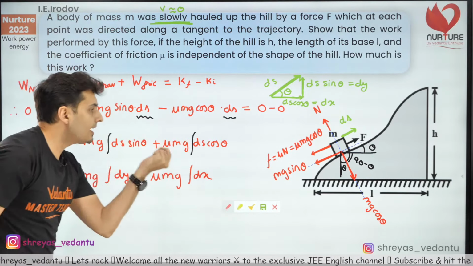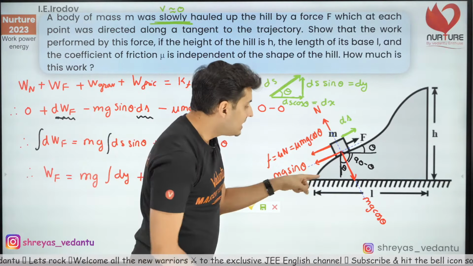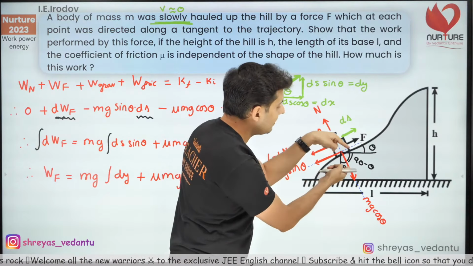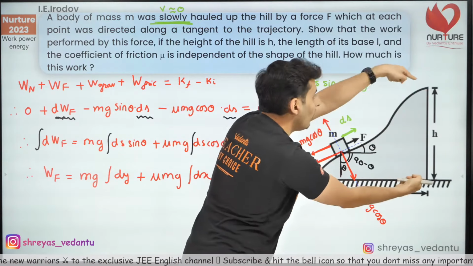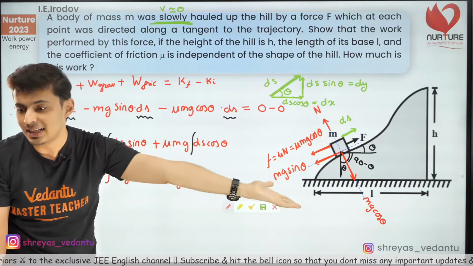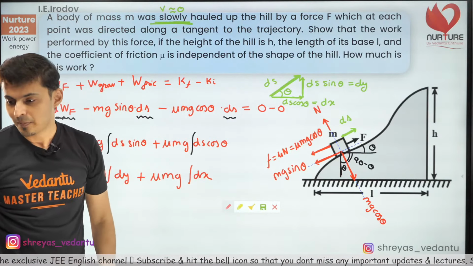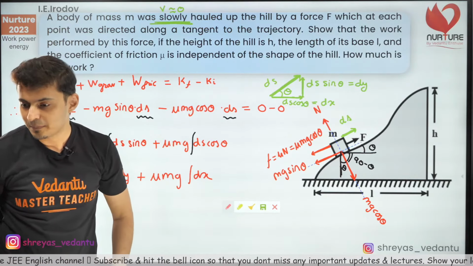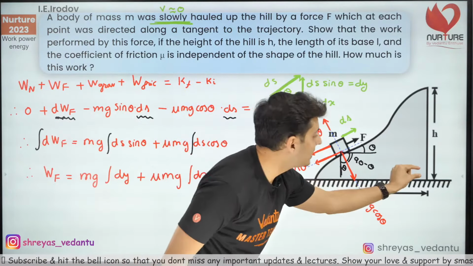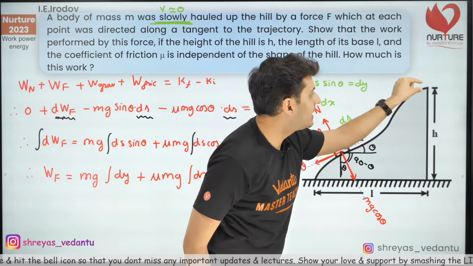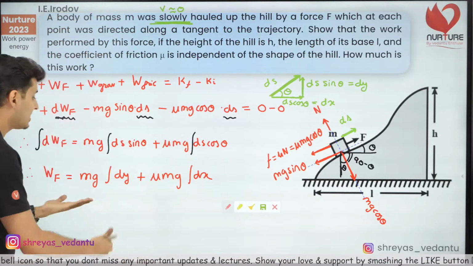Integral dy. dy is the small y displacement. If you add all those y displacements, what will you get? You will get the total height. Integration is just addition. I hope this is clear. If you keep adding dy, you're going to get just the height h.